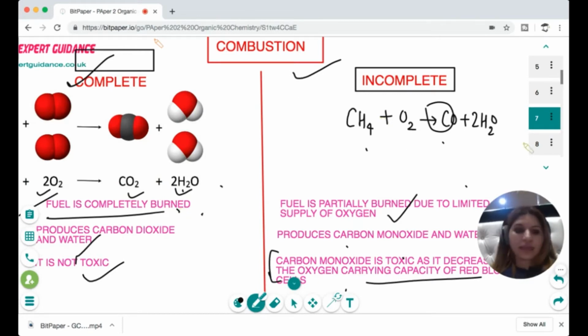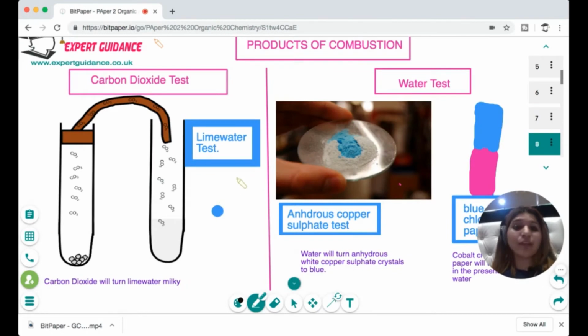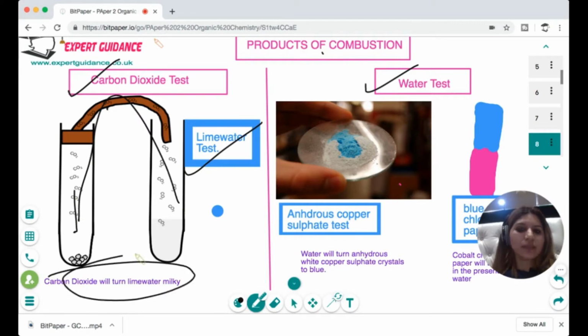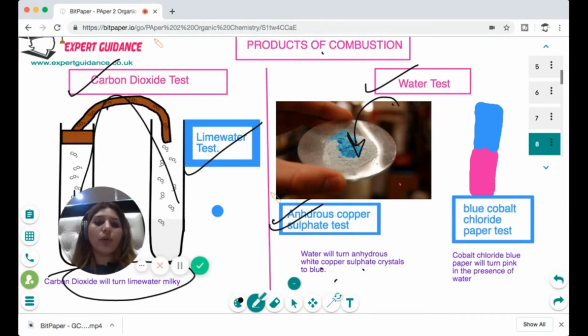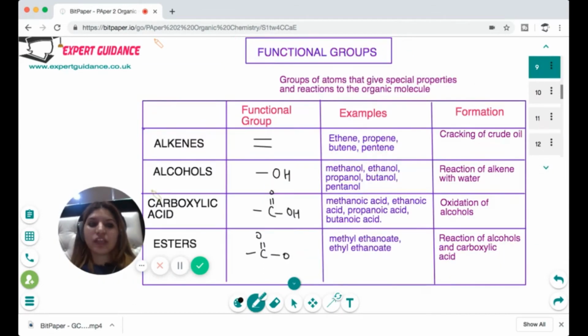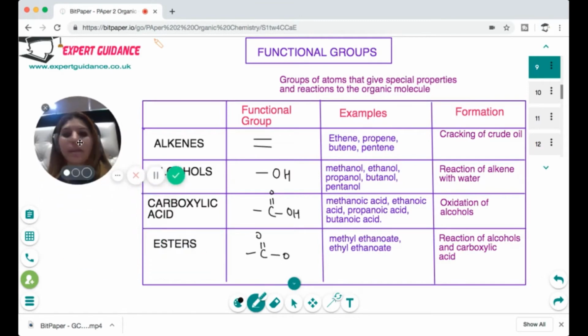Okay? Now, the next thing we need to do is, how will you test the products of combustion? Combustion gives carbon dioxide and water. For carbon dioxide, it is the lime water test. You do the combustion reaction, the gas is collected, you pass it through lime water, and it will turn lime water milky. For the water test, you take anhydrous copper sulfate, and when you add water to the anhydrous copper sulfate, it will turn blue. Or you pass the water through blue cobalt chloride paper and it will turn pink. So cobalt chloride and copper sulfate are both tests for combustion products.